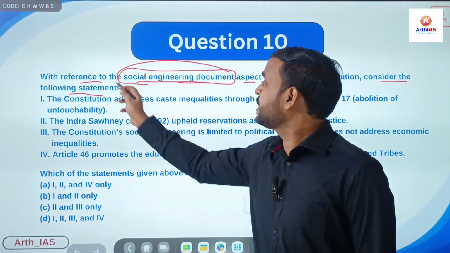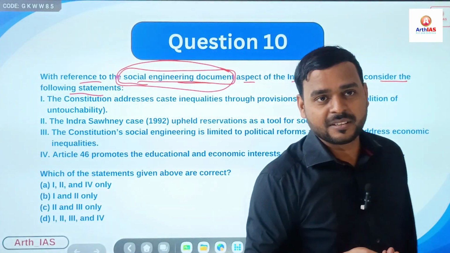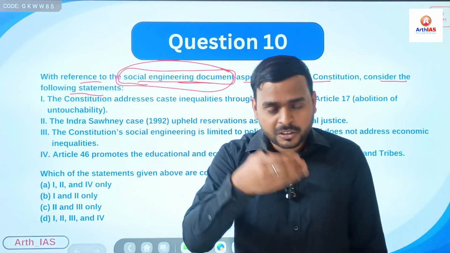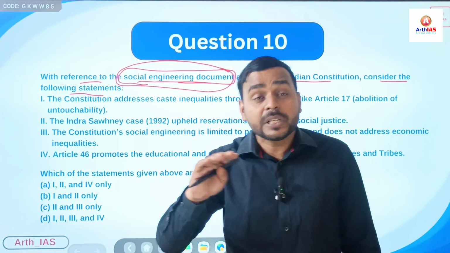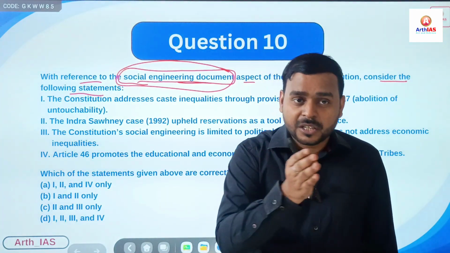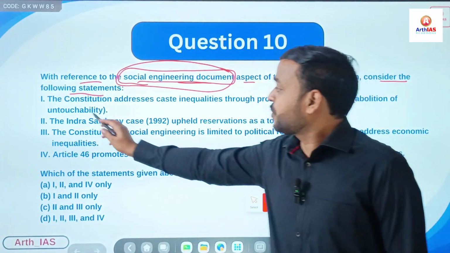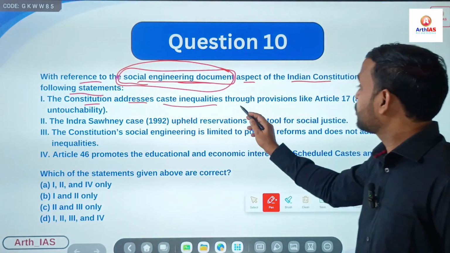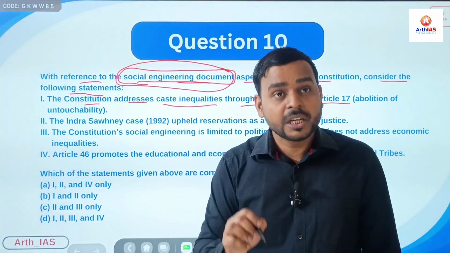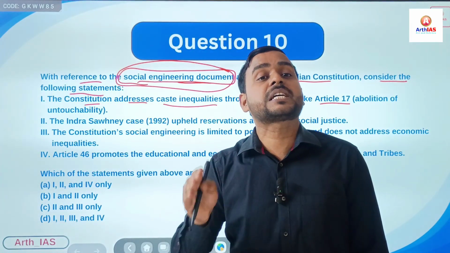So, what is the meaning of social engineering document? Social engineering document simply means it has transformed Indian society, right? Which was classified on the basis of religion, race, caste, gender, right? So, it has transformed the Indian society. It has tried to bring equality, whether it is based on socio-economic status, right? So first, the Constitution addresses caste inequalities through provisions like Article 17, obviously abolition of untouchability. Article 14 also ensures right to equality, no discrimination on the basis of religion, race, caste, sex, right?